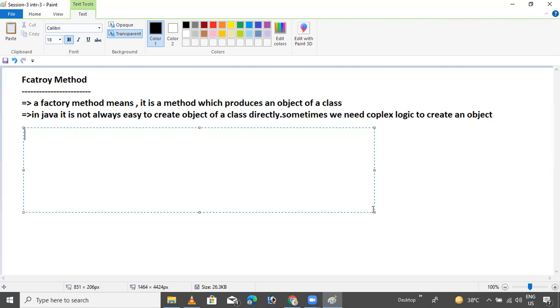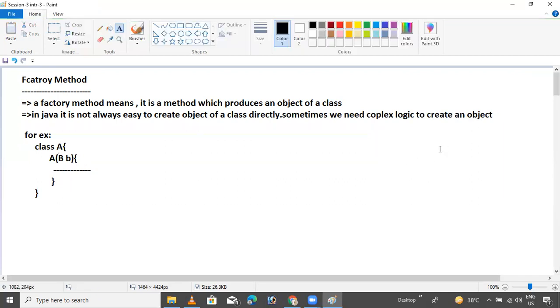For example, I will tell you, there is a class A. I want to create one more class, B equals B. Now write some piece of code here.